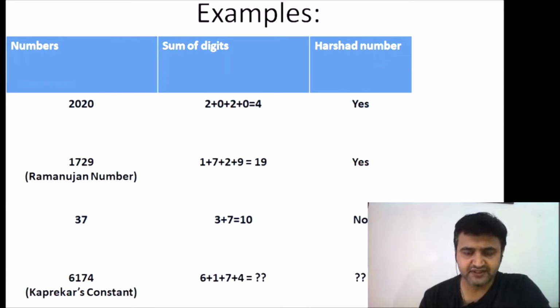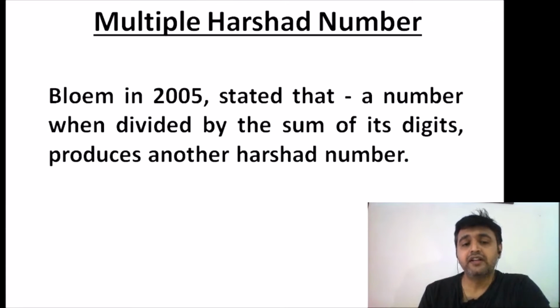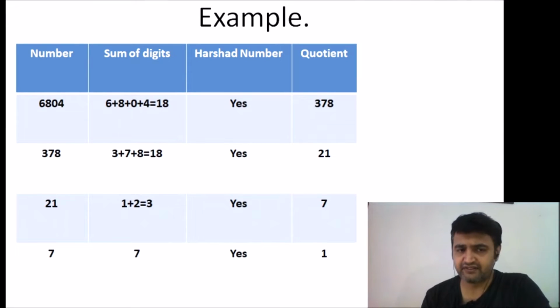Then in 2005, Bloem came up with the concept of multiple Harshad numbers. He invented this terminology, and what he said is, you take a number and divide it by the sum of its digits. If the quotient you get is again a Harshad number, then such numbers are called multiple Harshad numbers. Let me take an example so that this will be clear.